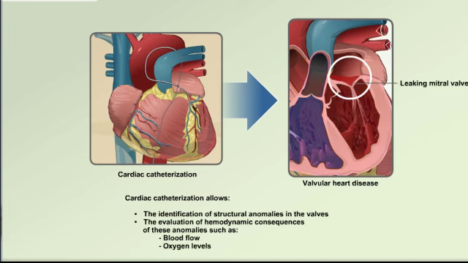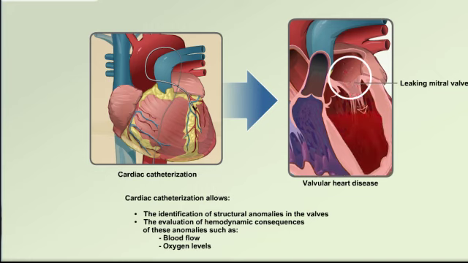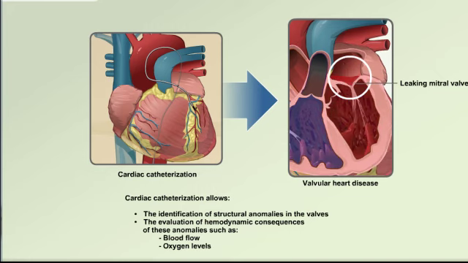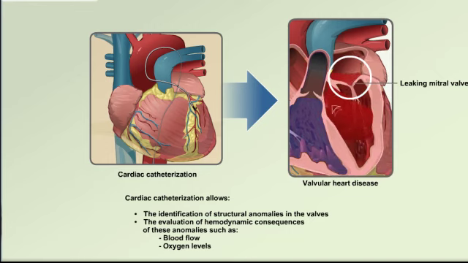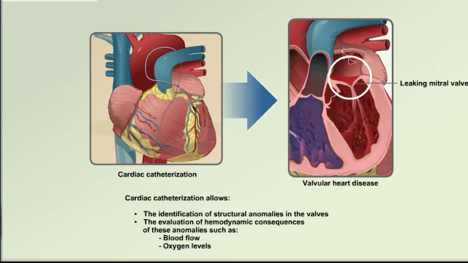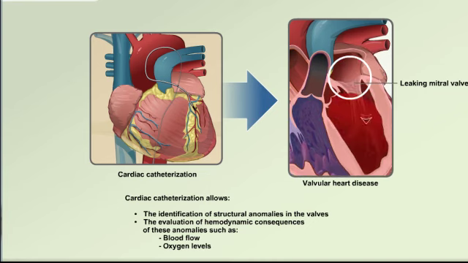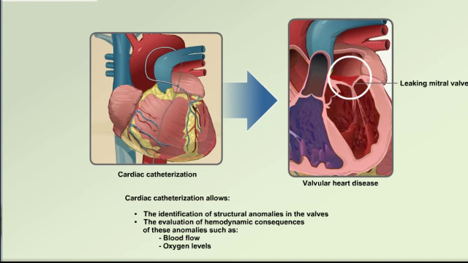Cardiac catheterization allows the identification of structural anomalies in the valves and the evaluation of hemodynamic consequences of these anomalies, such as blood flow and oxygen levels in different parts of the heart. This helps cardiologists evaluate the risk and benefits of a surgical approach to treatment.